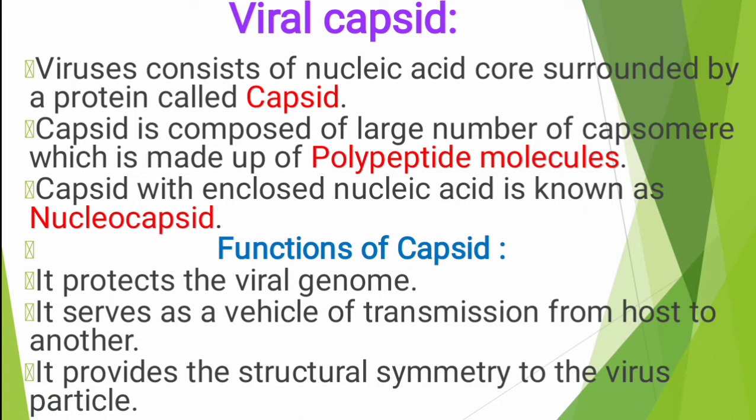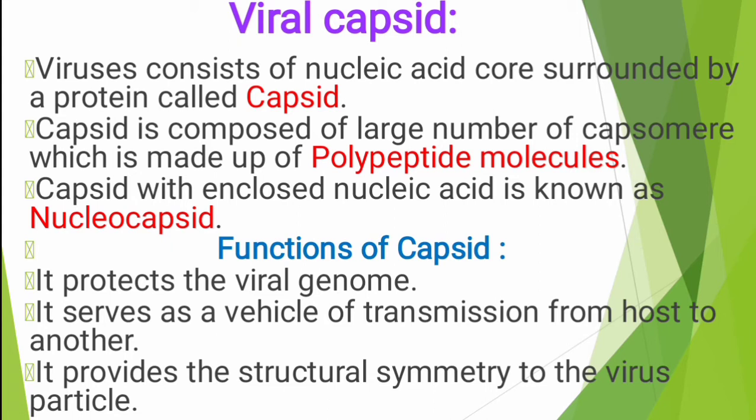Okay. Next, functions of the capsid. What are the functions? See here, it protects the viral genome. Here, viral genome is nothing but DNA or RNA. It protects from physical destruction or physical damage. Next, it serves as a vehicle of transmission from one host to another.